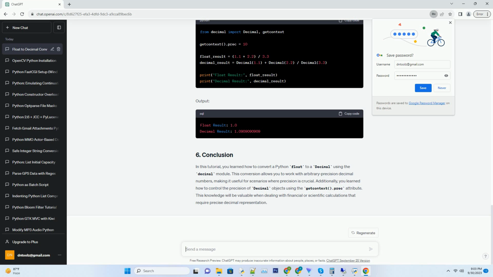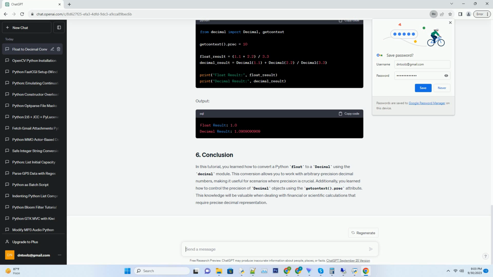Let's explore some examples of converting float to decimal. Output. In this tutorial, you learned how to convert a Python float to a decimal using the decimal